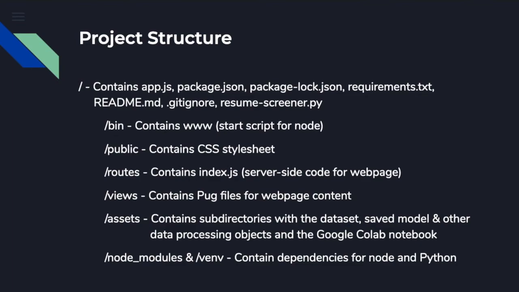And then we have the assets subdirectory, which contains subdirectories with our dataset, model, and other data processing objects from our Google Colab notebook, which have been saved using the Keras library for the model and the Pickle library for other data processing objects such as tokenizers and dictionaries and things like that. And then we have 2 other directories for node modules and virtual environment, which contain the dependencies needed to run Node and Python for this project.